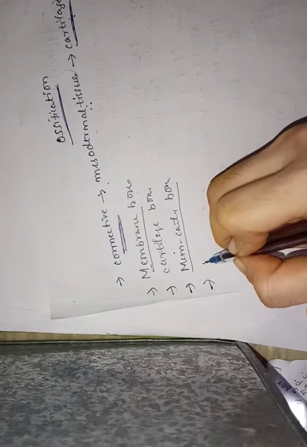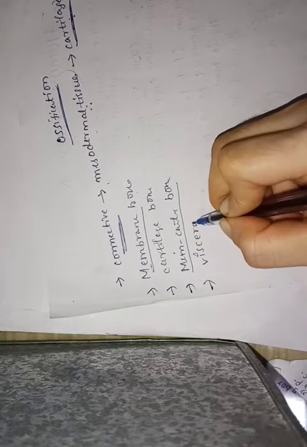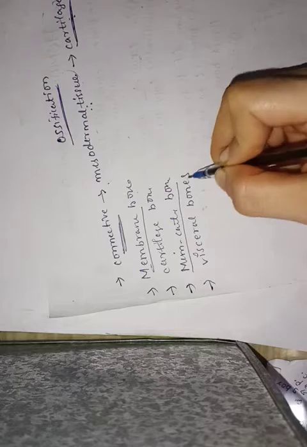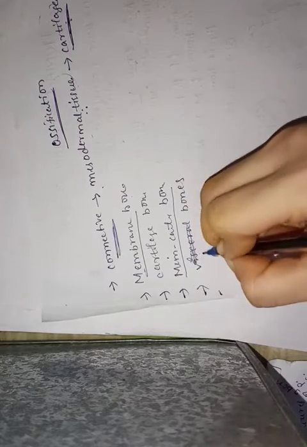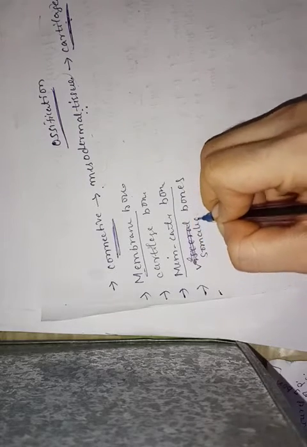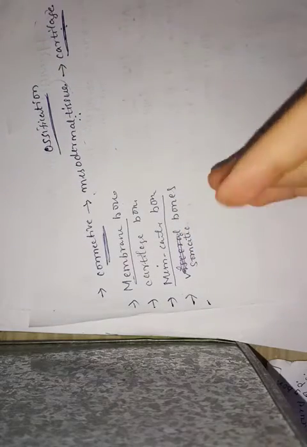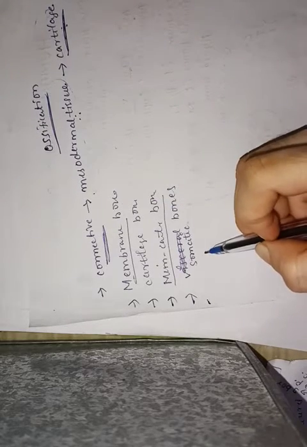Next, visceral bones. Visceral bones means all the bones which are able to produce our blood cells come under somatic bones. Somatic bones means the bones which are able to produce our blood cells like WBC, RBC and platelets. Those bones come under the somatic bones.